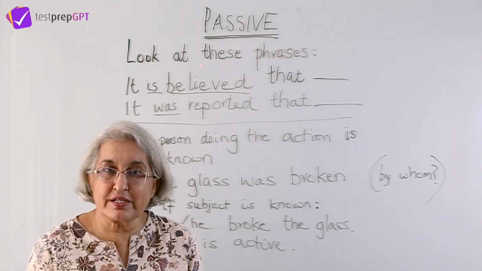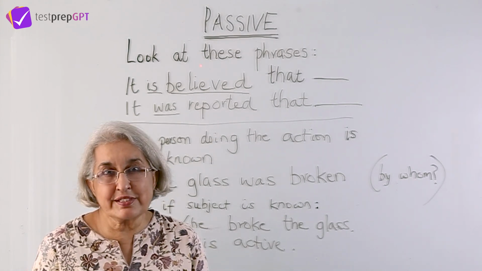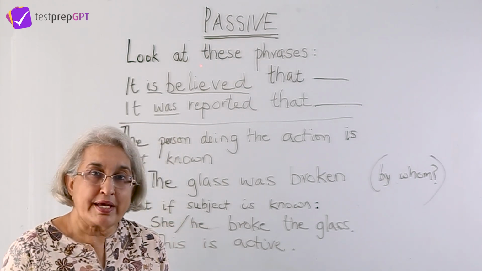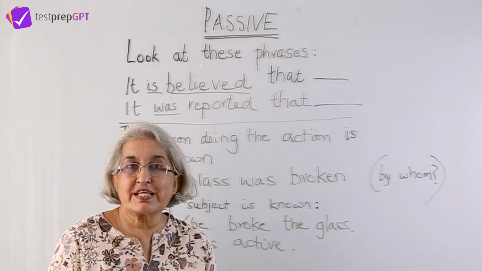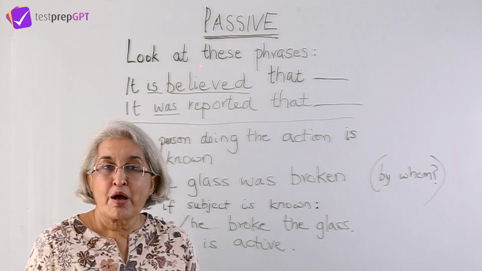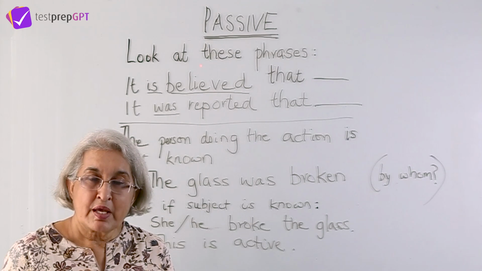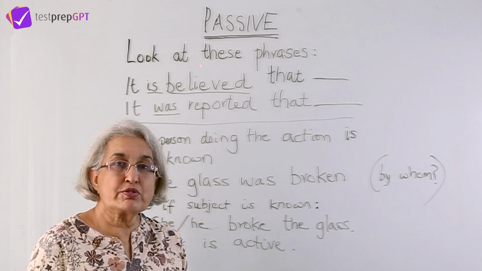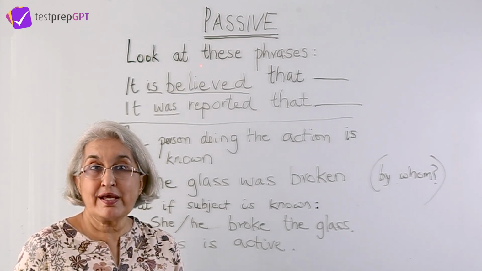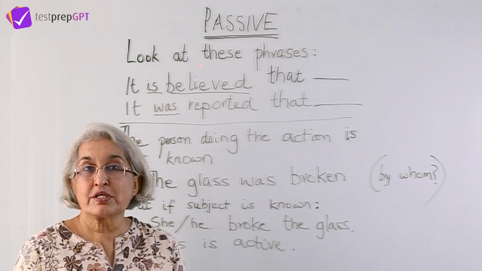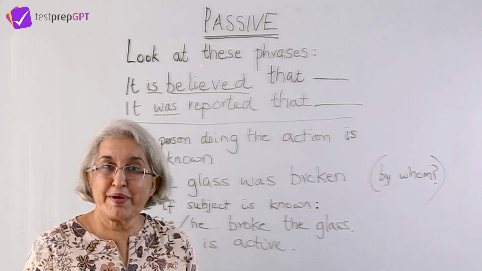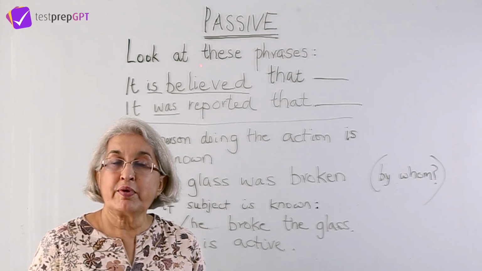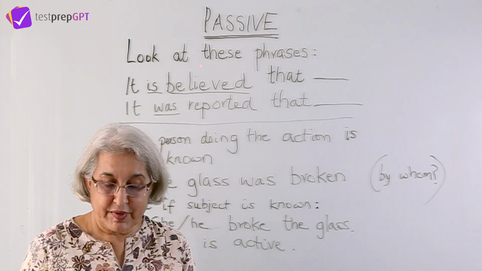Some sentences look better and sound better when they are in the active, and some sound better when they are in the passive. Now, when you write, you can use a variety of these active and passive sentences. Both are useful in their own way. When you know the subject or the agent, you can use an active. But when you want to say something a little indirectly, and you do not know the person who did it or how it happened, then you can use the passive. Or as in the case of the sentence, tea is grown in India, we can use a passive very easily, and that sounds better.